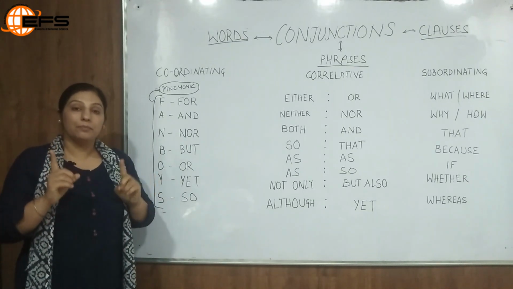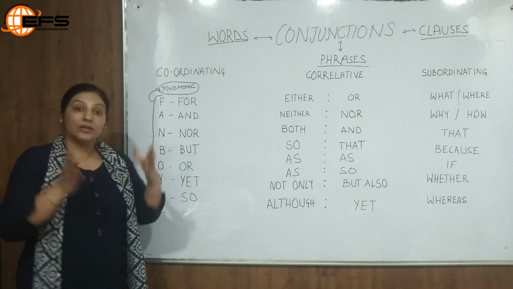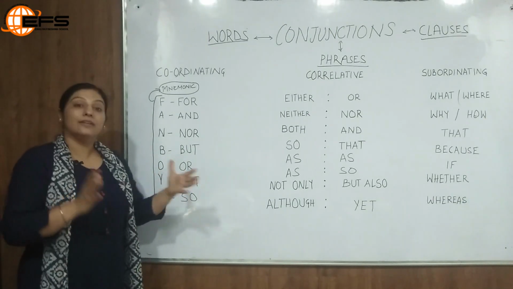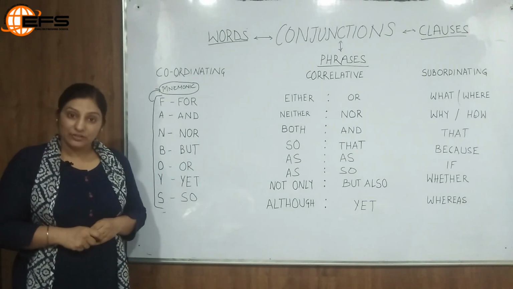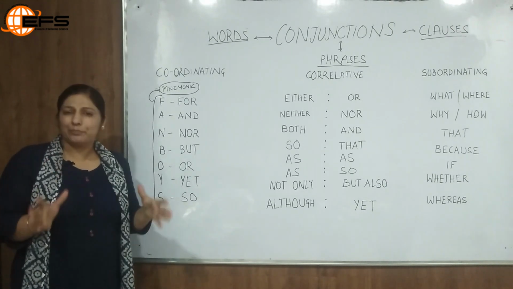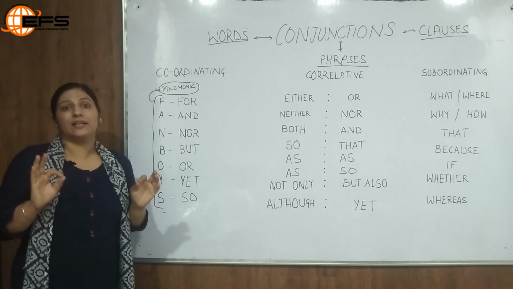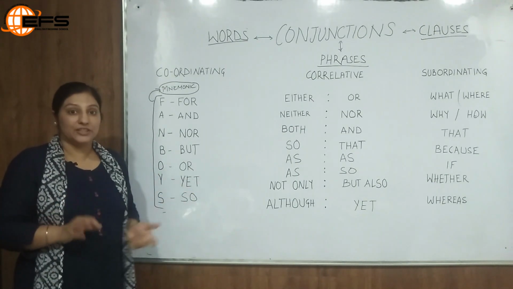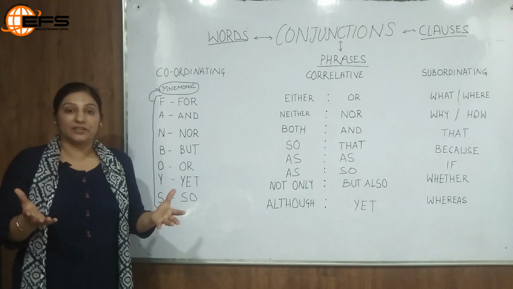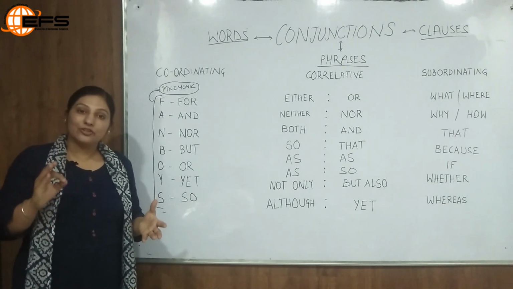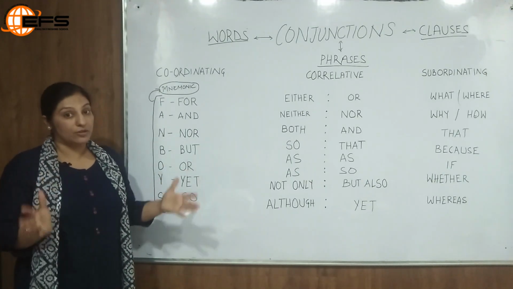You must pay the fee or you will have to face the consequences. So this is again or, where you are giving an alternative. Again, both the clauses in a sentence are independent of each other. Then we have yet. She was happy on the outside, yet there was a sorrowful feeling inside. So that's how we can use yet in a sentence. So is actually used to describe the consequence of an action. I submitted my application, so I was free from my work. So again, it is used to describe a consequence.